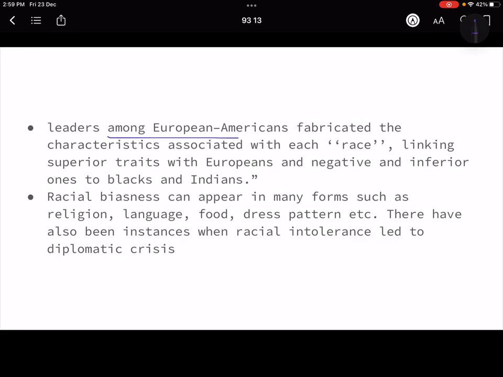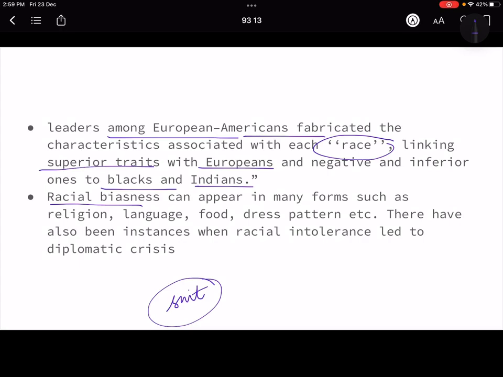So leaders among the European Americans fabricated ideas like race, linking them with superior traits, and then they said that Europeans are more superior, and people like blacks and Indians are inferior, to suit their own interest, because they were the colonizers, the people who were exploiting us. So you need to have these kinds of ideas, right? Otherwise why would people believe you? Racial bias can happen on anything. It could happen for religion, language, food, dress pattern, right?